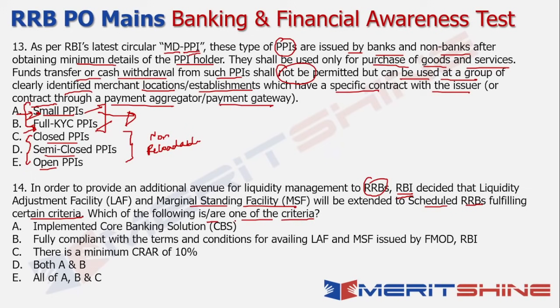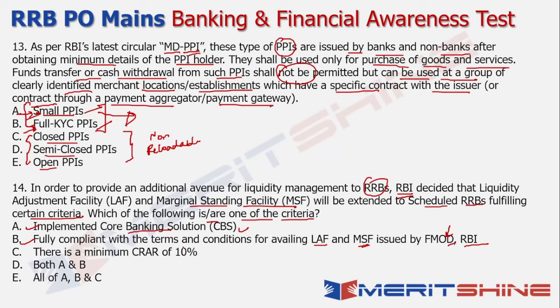So obviously those RRBs which have implemented the core banking solution, they will definitely be eligible. And second one also makes logical sense when you're saying that they're fully compliant with the terms and conditions for availing a liquidity adjustment facility and the marginal standing facility as issued by the Financial Markets Operational Department of the RBI, right? So these two are definitely a must.